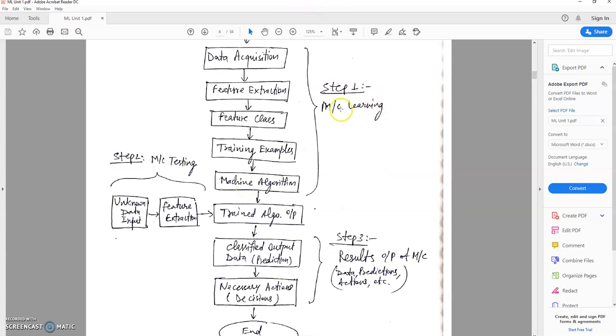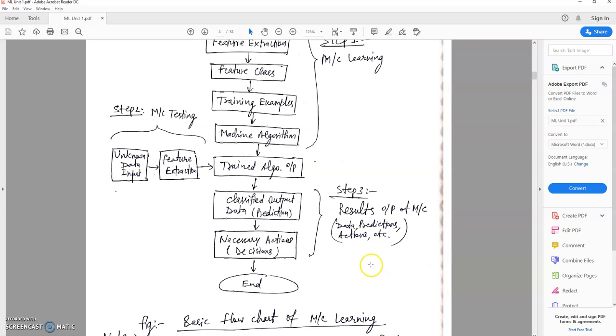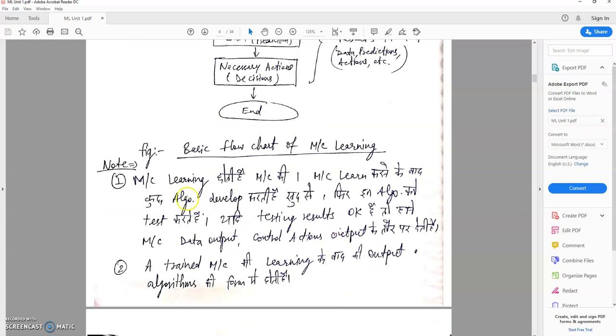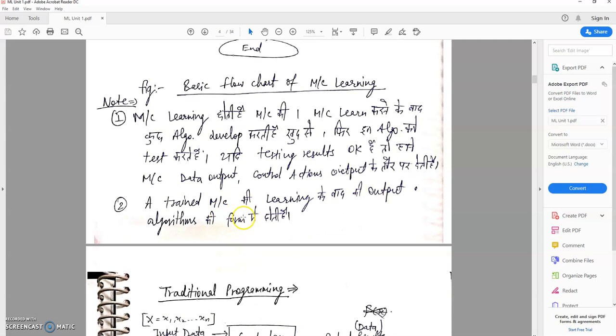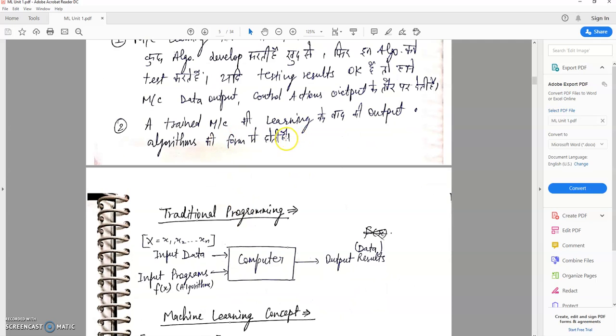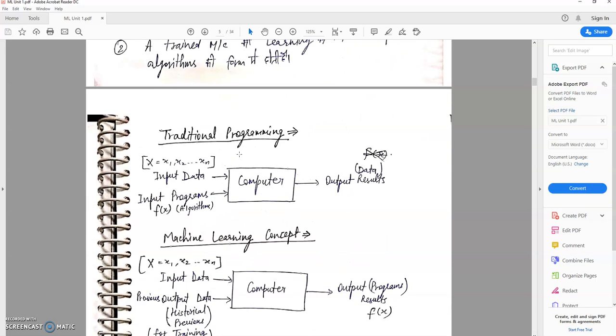Machine learning is a very small part of artificial intelligence, which includes machine learning, machine testing, and results output of the machine. After learning of the machines, the algorithms are tested, their efficiency is tested, and control actions are generated. The output of a machine after learning is in the form of functions or algorithms.